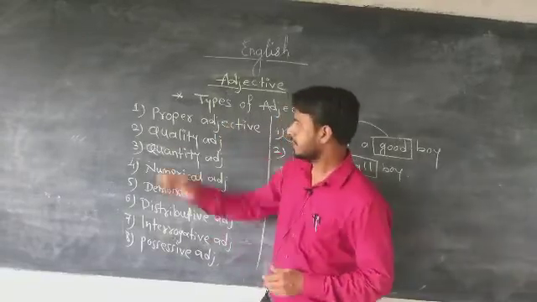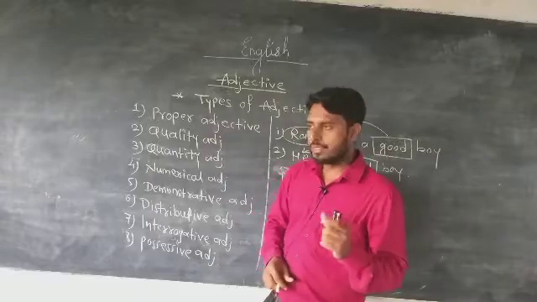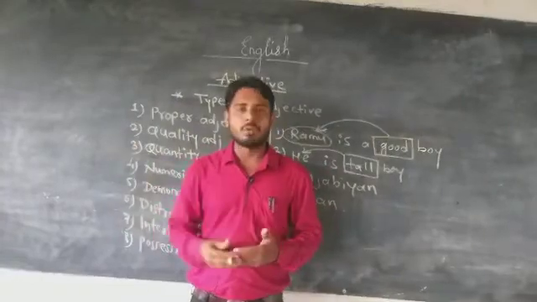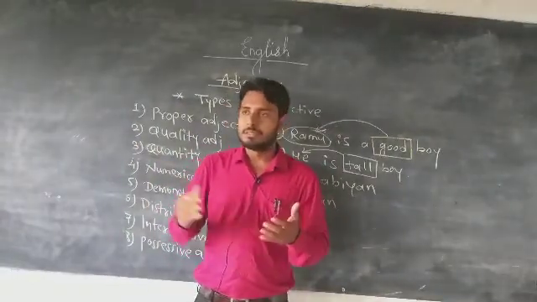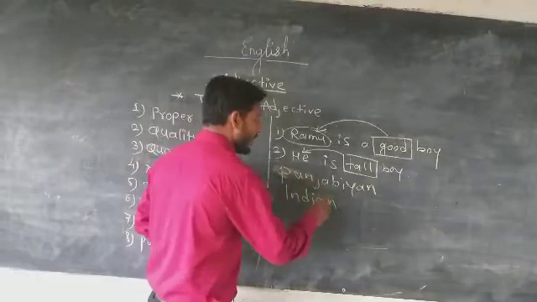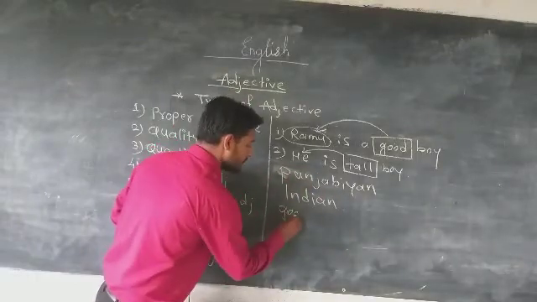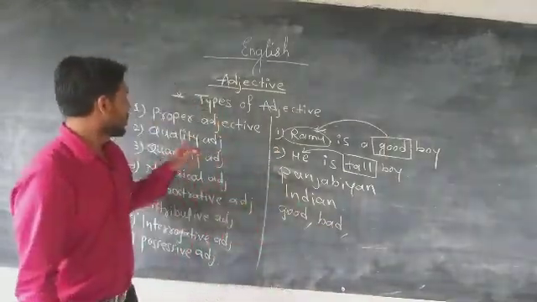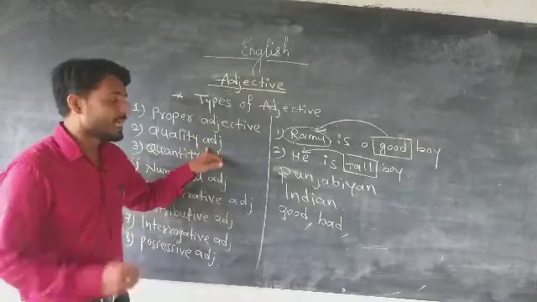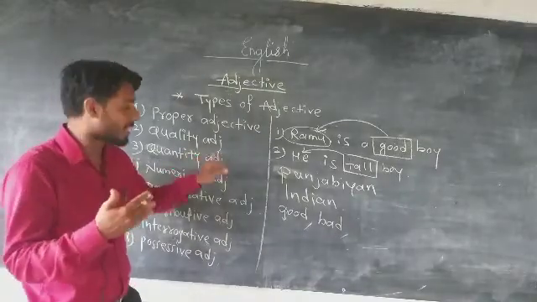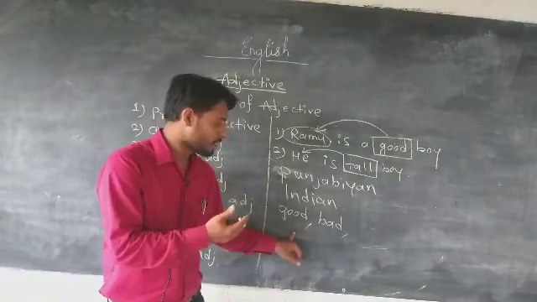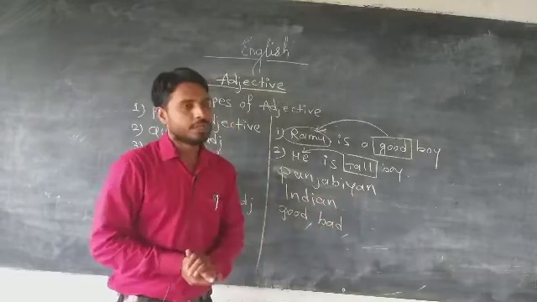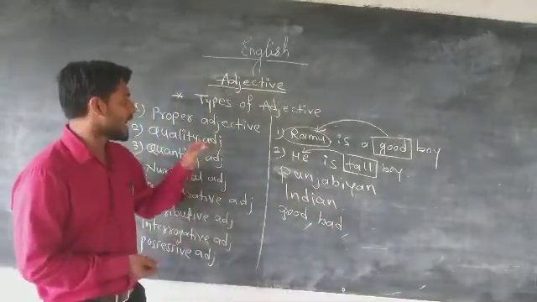And second, quality adjective. The quality adjective gives information about the qualities of a noun and pronoun. For example, the boy is good and bad. These words are quality adjectives because they give information about a noun and pronoun as a quality. The quality of good, the quality of bad, the quality of brave, the quality of honest. That word we can say is an adjective.